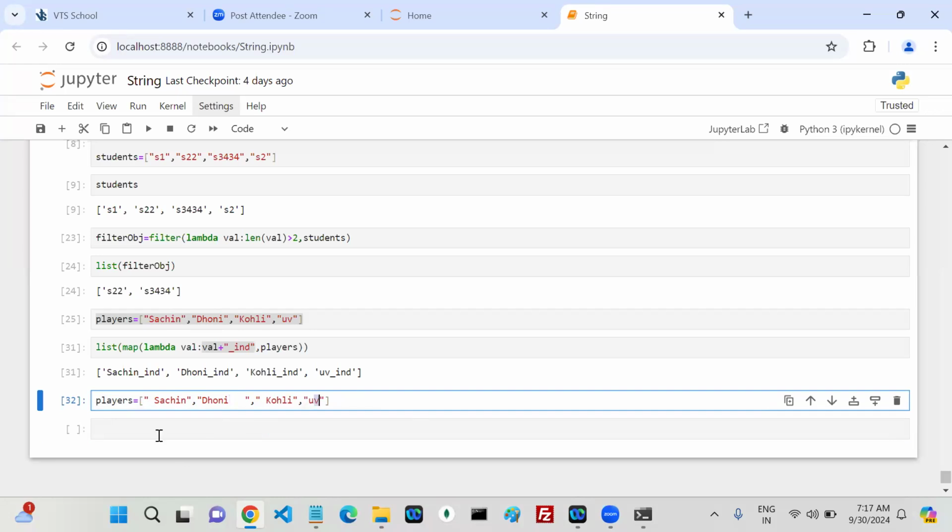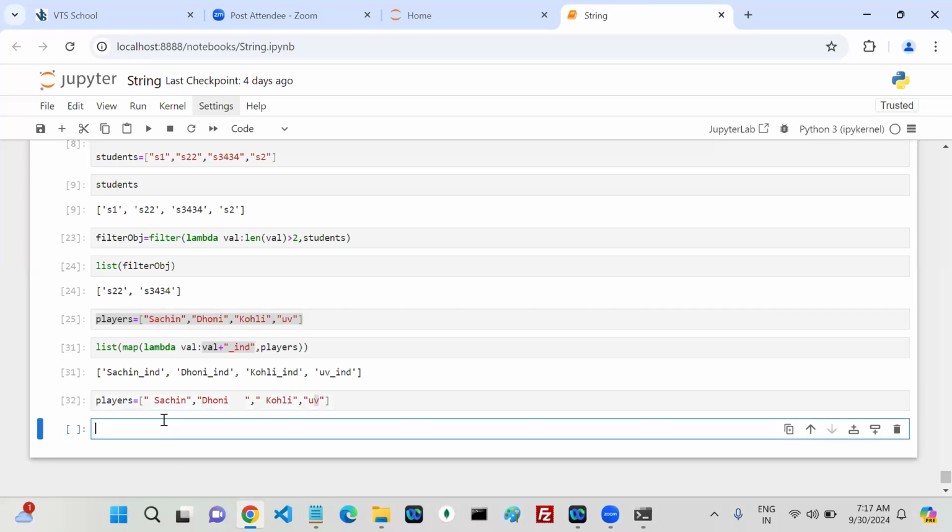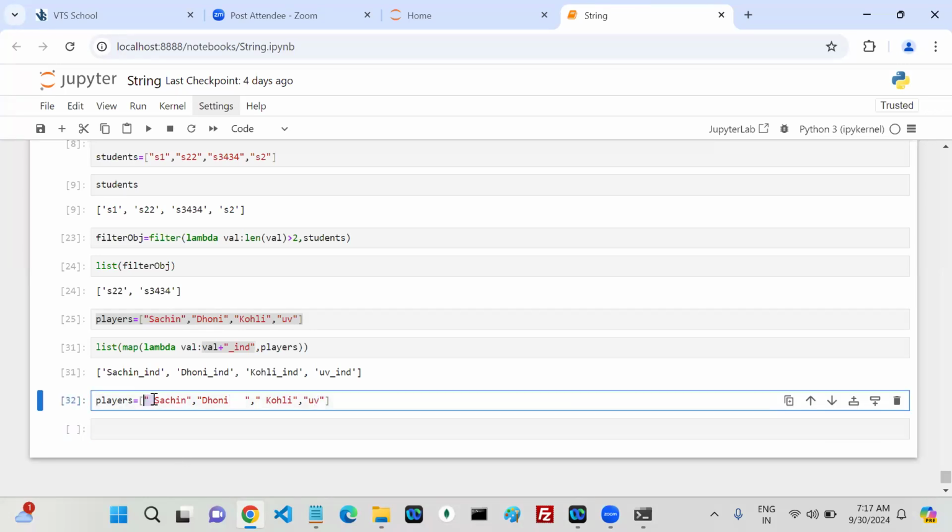So finally, I want the players without these empty spaces, either at the start or the end. That is the requirement. Sachin, Dhoni, Kohli, there is no change at all. Whatever you have here, see this, there is some space like this, right? The spaces you have to remove. That is the requirement. So how can we do it? I want to remove those spaces.